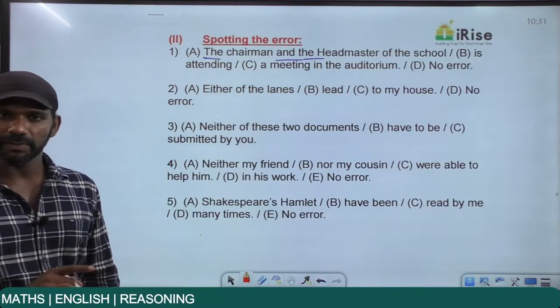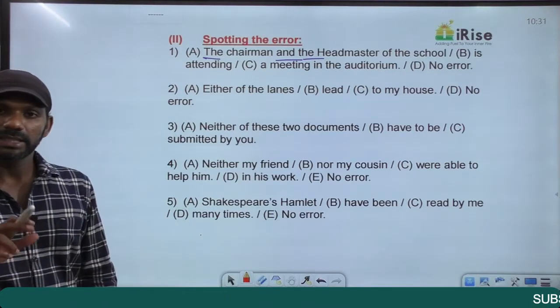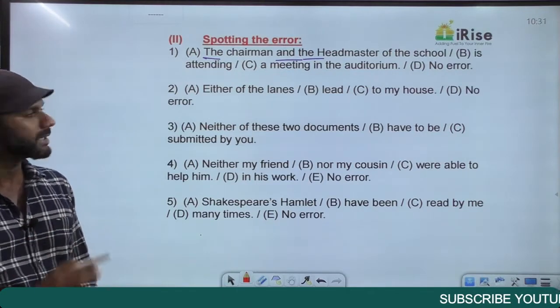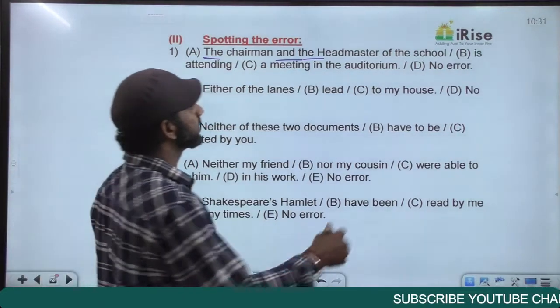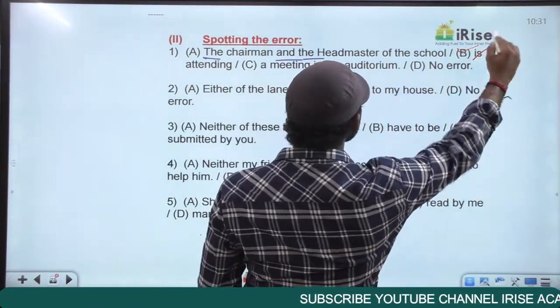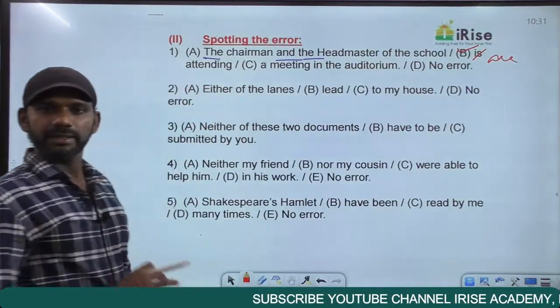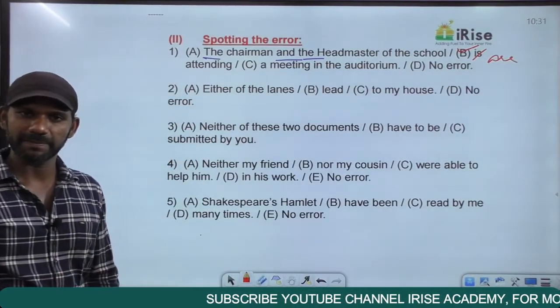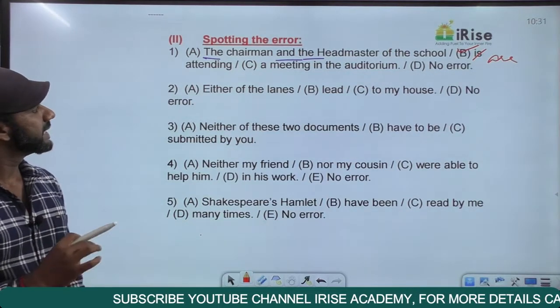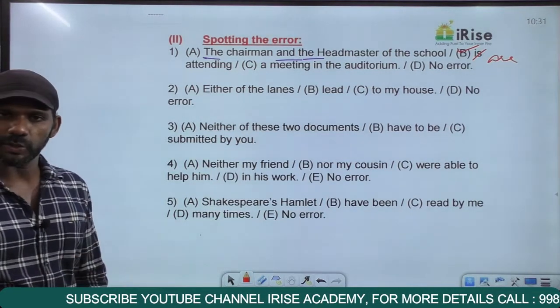One person is chairman, the other person is headmaster. Two persons are here. The subject is singular. The verb must also be singular. So the chairman and the headmaster of the school are attending a meeting in the auditorium. Therein this statement is in part B. The chairman and the headmaster of the school are attending a meeting in the auditorium.